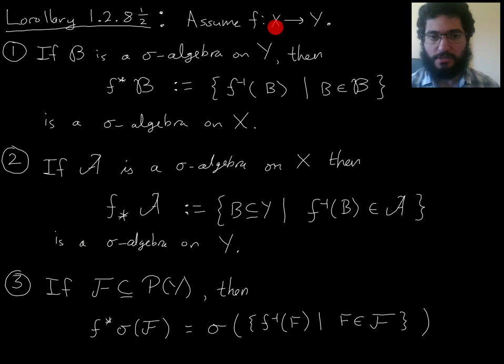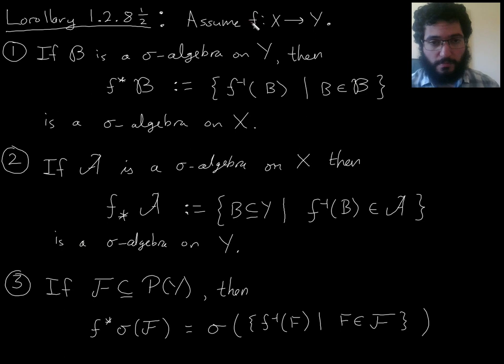Very general situation. Now, I'm going to use script A, like this, to talk about sigma algebras on X, and I'll use script B, like this symbol, to talk about sigma algebras on Y. So I'll always use those symbols. Now this lemma corollary is all about moving sigma algebras around between X and Y when you have a mapping f.